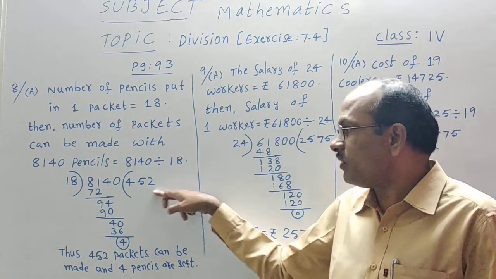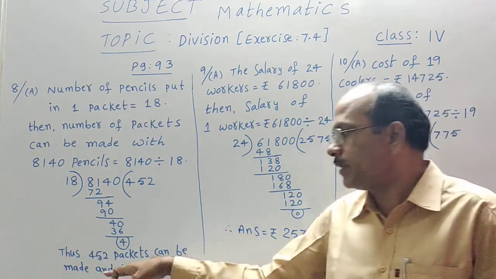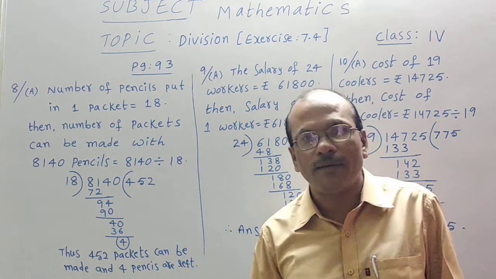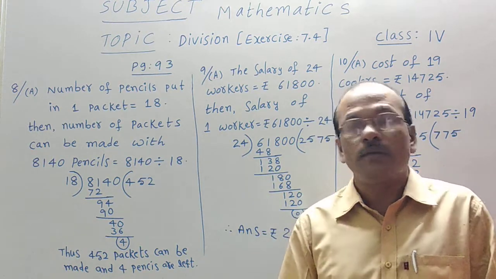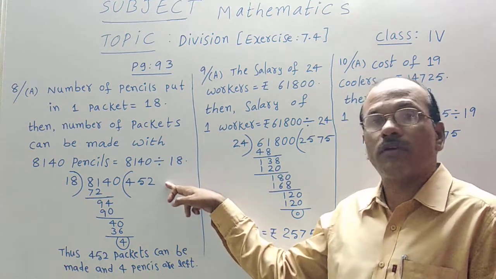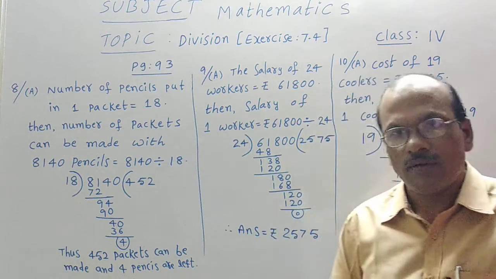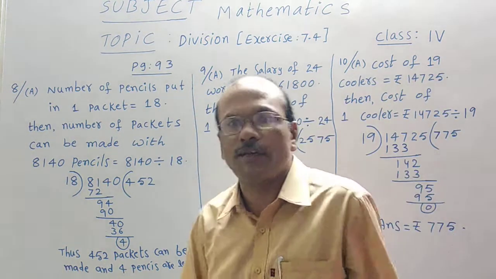Thus 450 packets can be made and 4 pencils are left. Is it clear? When one packet with 18 pencils was packed, this many packets were prepared and 4 pencils are still left. Okay now students, this is the procedure. We will go for the 9th. Let us see about it.